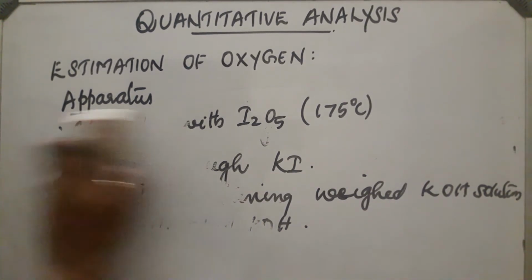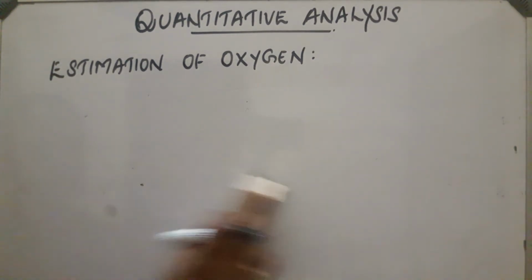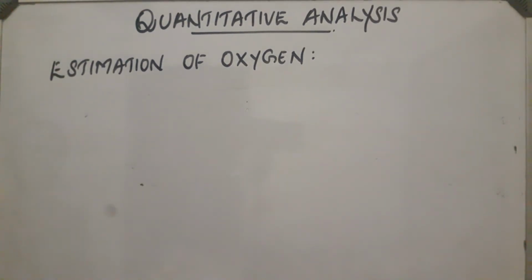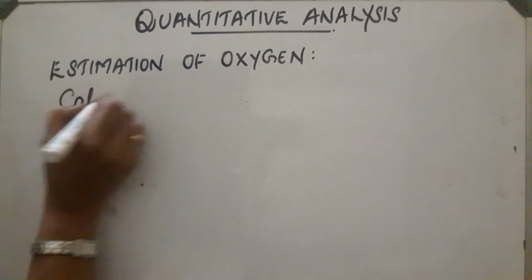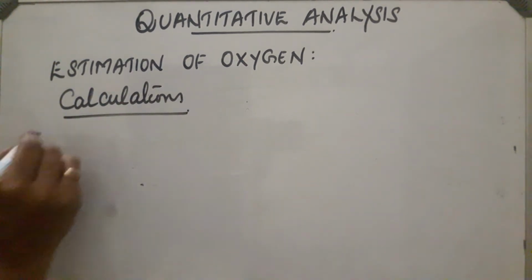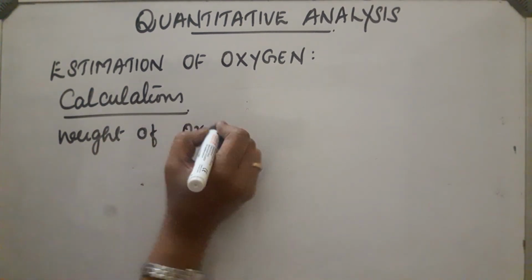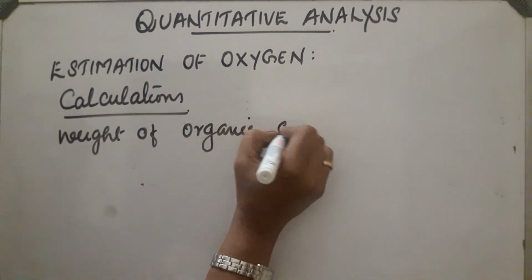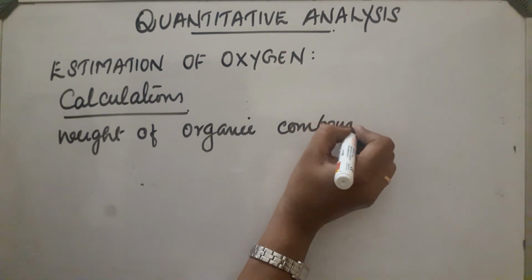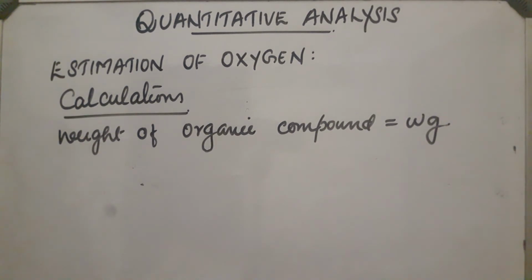Now, next, how can we calculate the percentage composition? Calculations. First, the weight of the organic compound, let it be W gram. Next, the increase in the weight of potassium hydroxide, or the weight of carbon dioxide present.